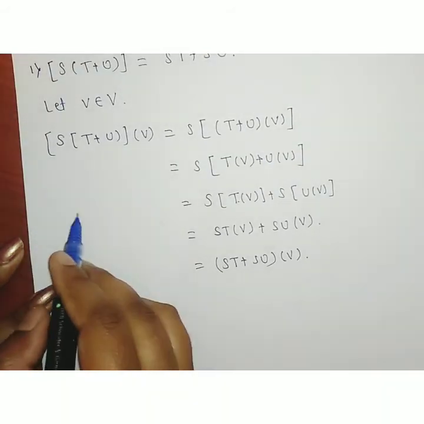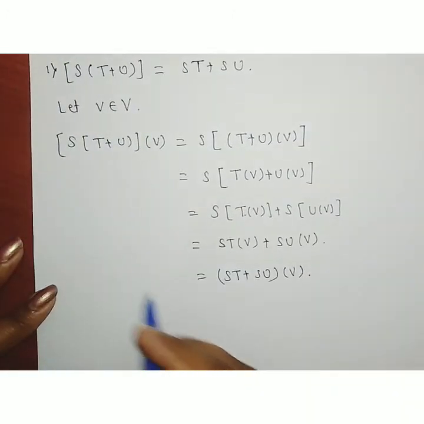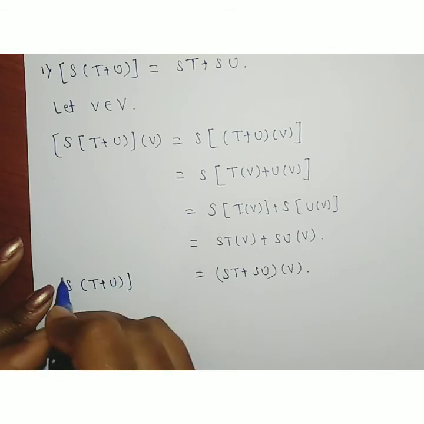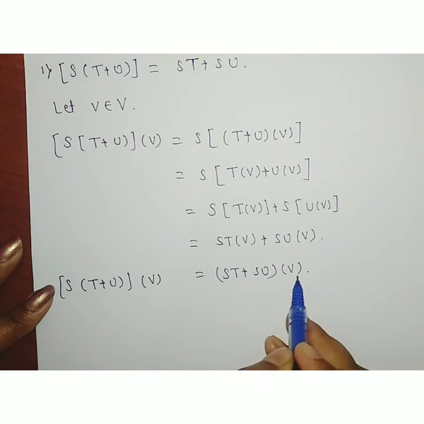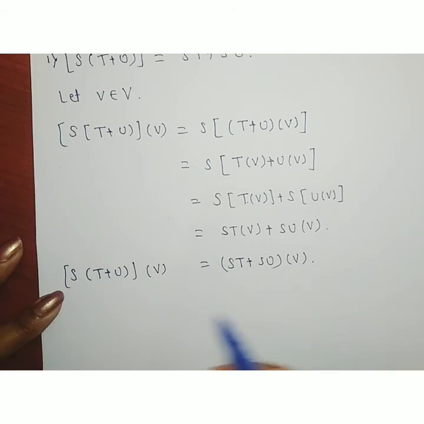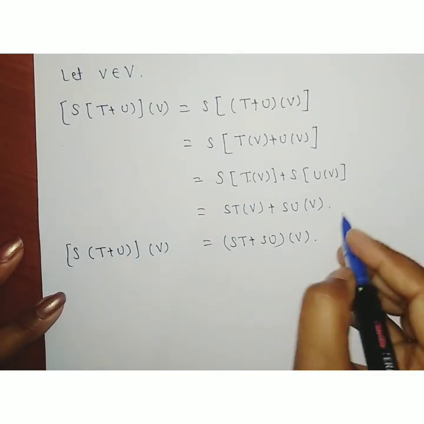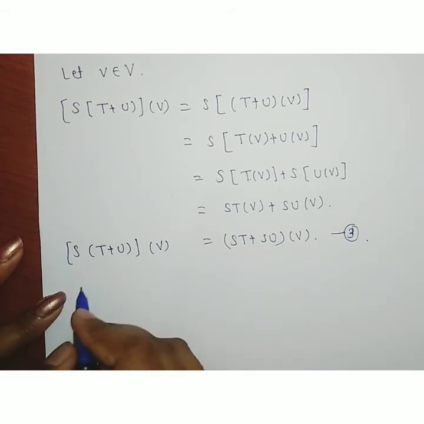We have to show that this distributive property for S, T and U is satisfied. Okay, so from this we have S into (T plus U) operating on V is equal to (ST plus SU) operating on V. Therefore, by using this, the first distributive property is satisfied. Now suppose this is the third equation.